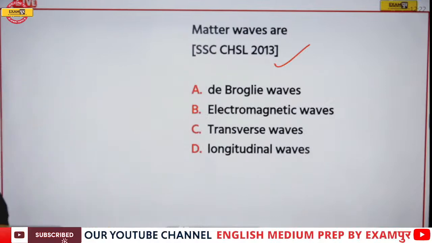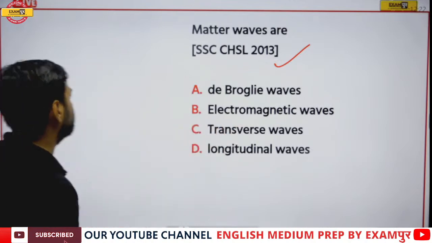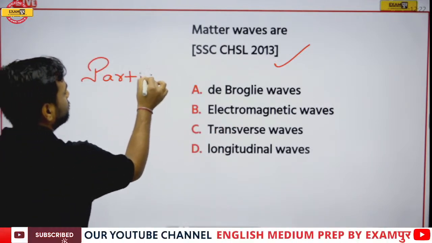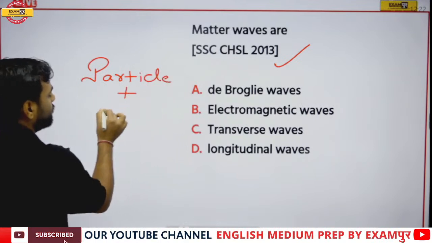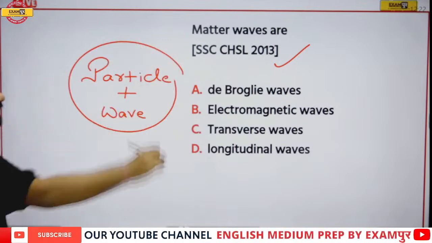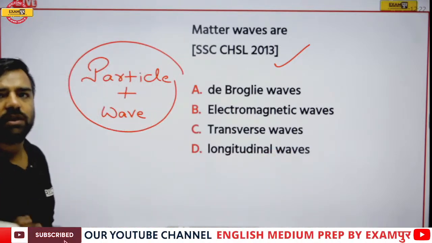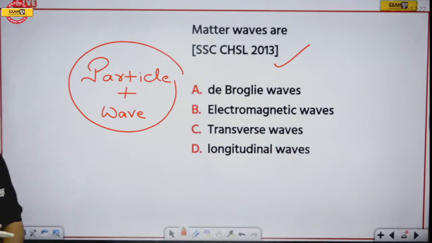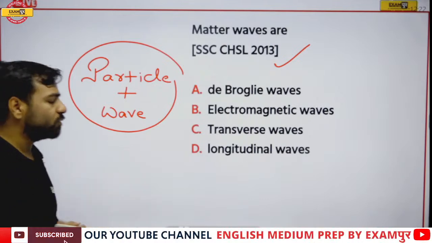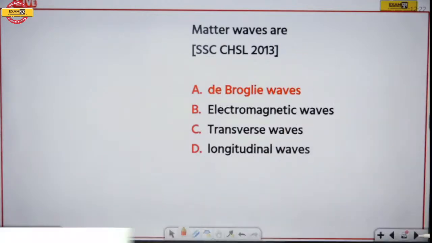De Broglie waves are actually having particle nature and wave nature both. So I'll write here, they have both particle plus wave nature. In the evening, we'll be having this theoretical section in which we'll be understanding this one by one. See, here please remember, it is going to be your de Broglie wave. Fine. So yes, option number A was correct.